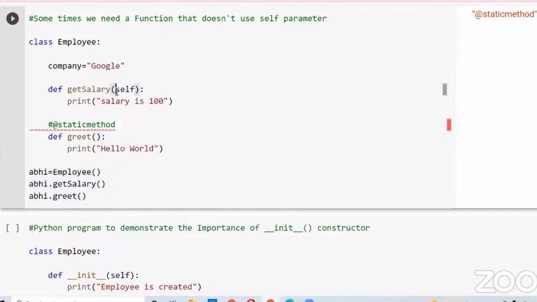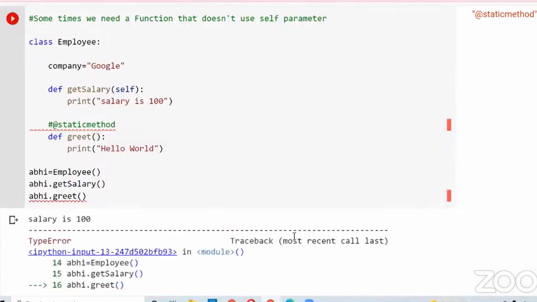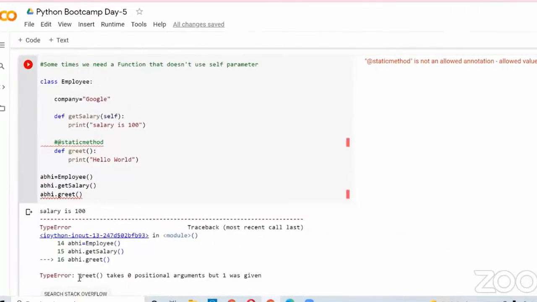The difference is that in this method I pass self as a parameter, and in this method I don't pass self. What happens? Obviously, we will get an error, right? We got an error: greet takes 0 positional arguments, but 1 was given.